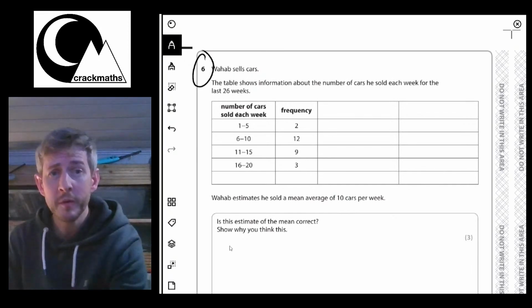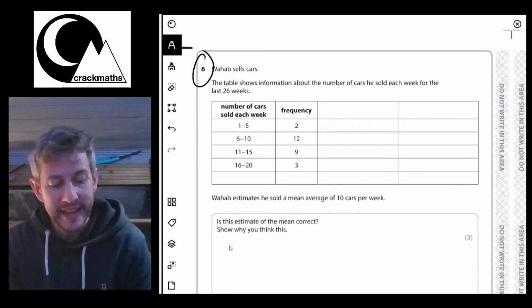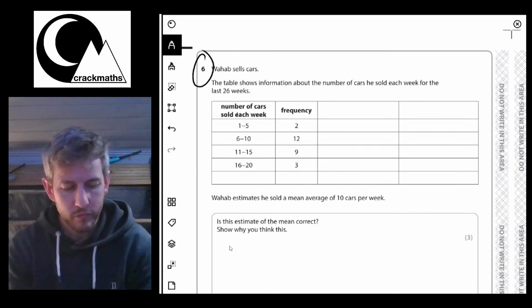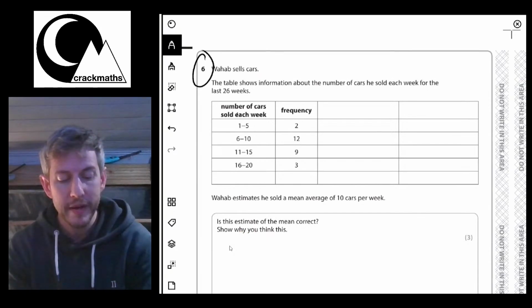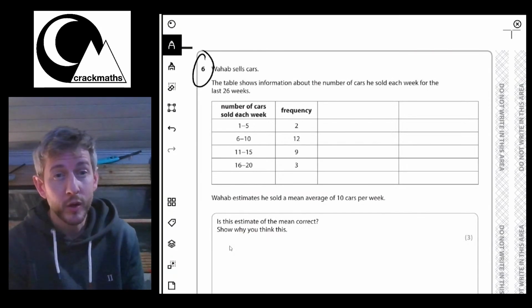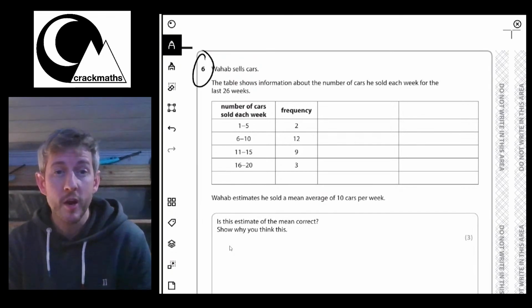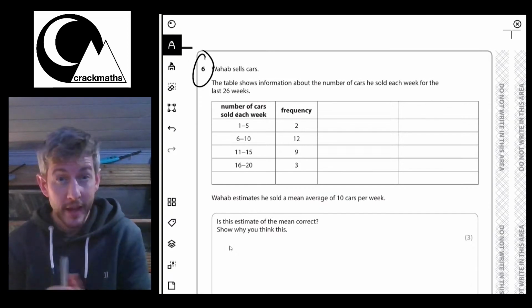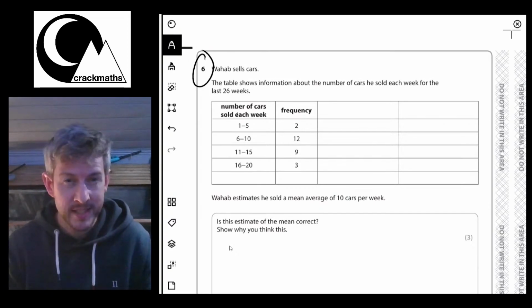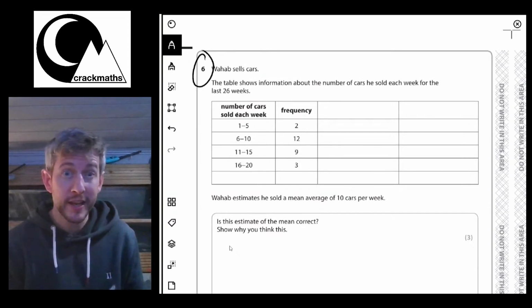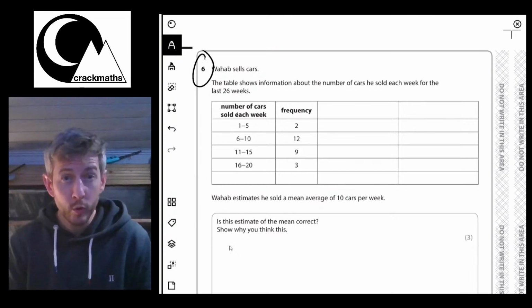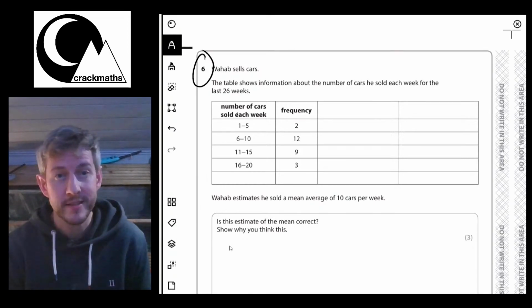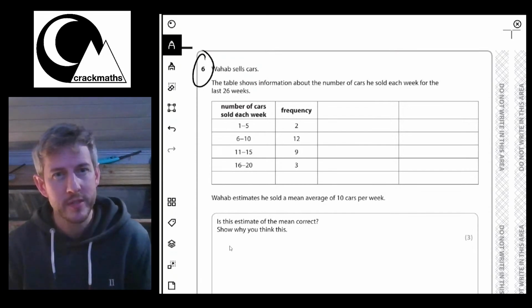Okay, so that's letting us know that he's estimated the mean. Is the estimate of the mean correct? Now, in functional skills maths, we see many things that are estimating. Estimating is often linked to rounding, but in this circumstance it is linked to the mean from a frequency table.